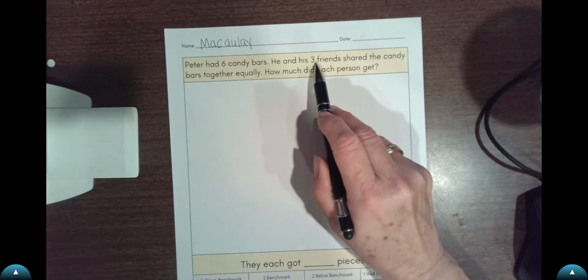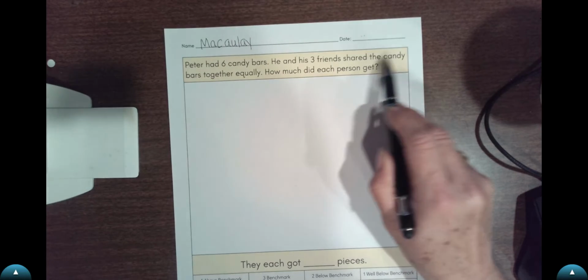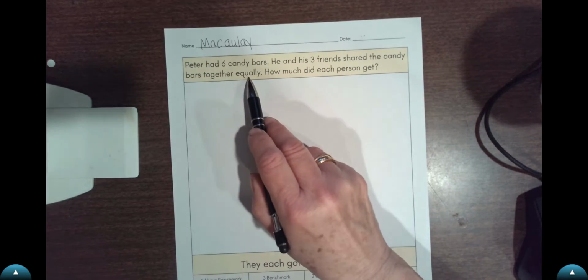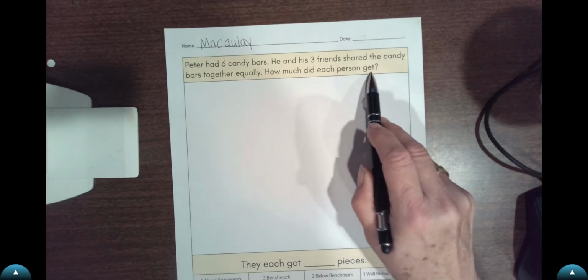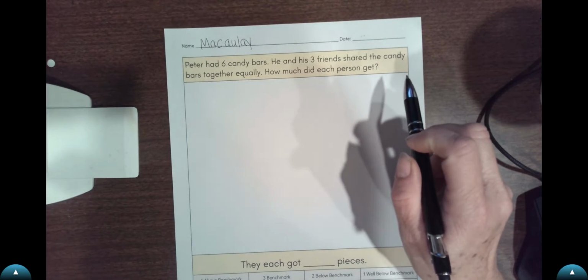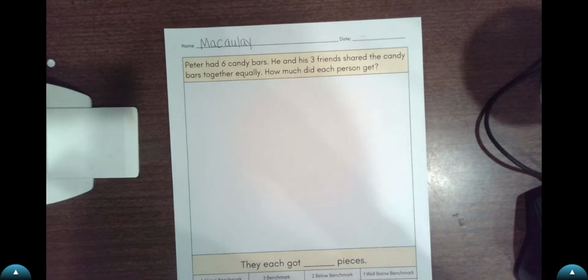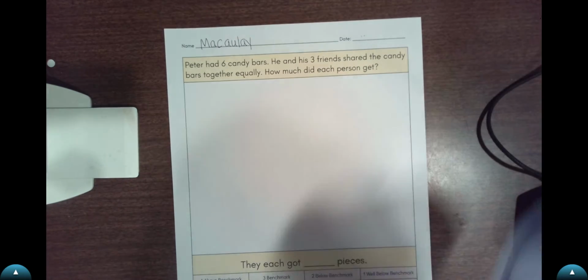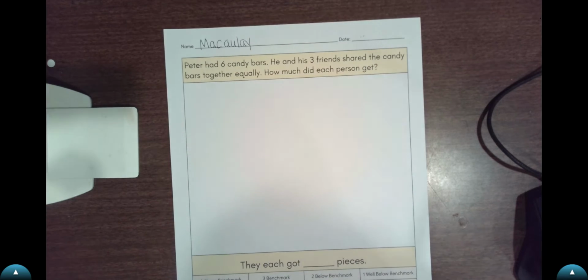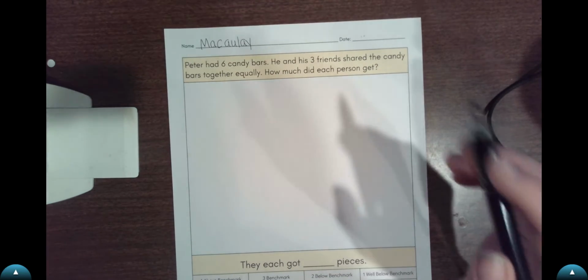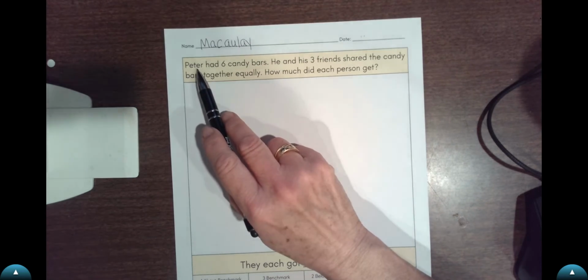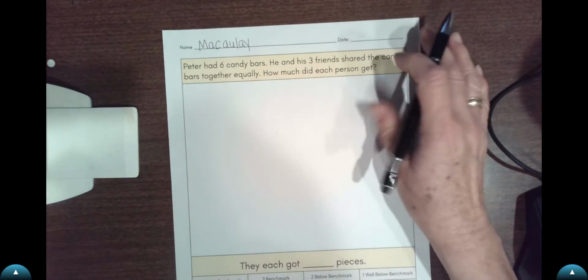He and his 3 friends shared the candy bars together equally. How much did each person get? So who is this word problem about? If you said it's about Peter, you're absolutely right. It's about Peter and his friends.